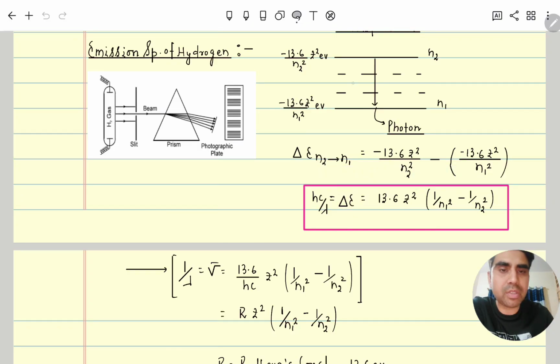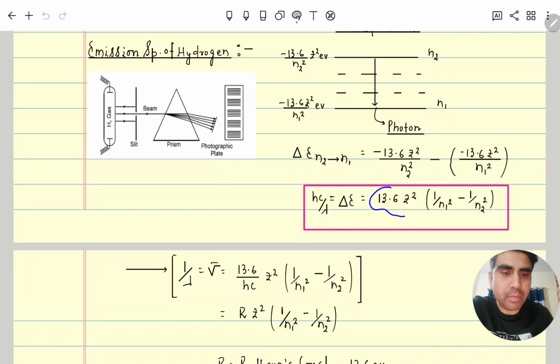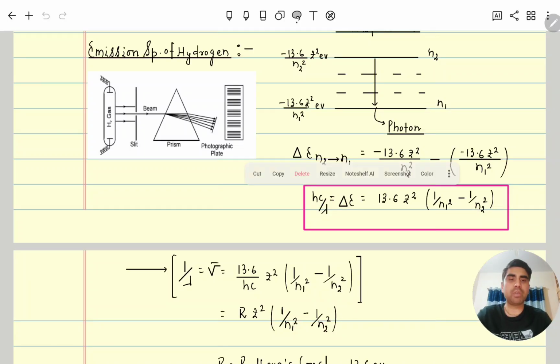Otherwise it would be negative, since it is coming down and energy is released. So delta E is hc by lambda, which is equal to 13.6 Z square into 1 by n1 square minus 1 by n2 square. Clear? This is the magnitude of energy when the electron comes from the excited state to the ground state. This is the formula.